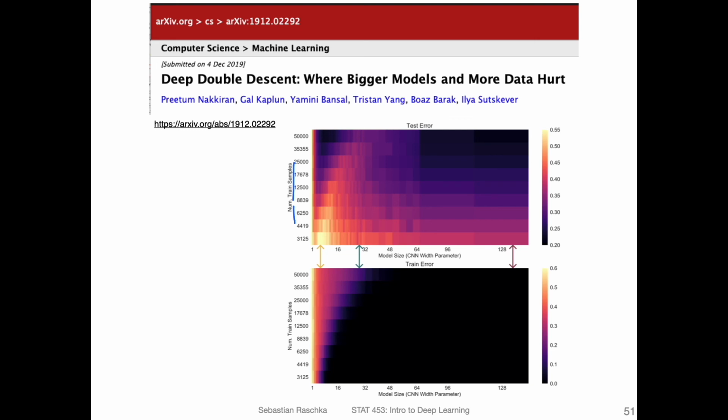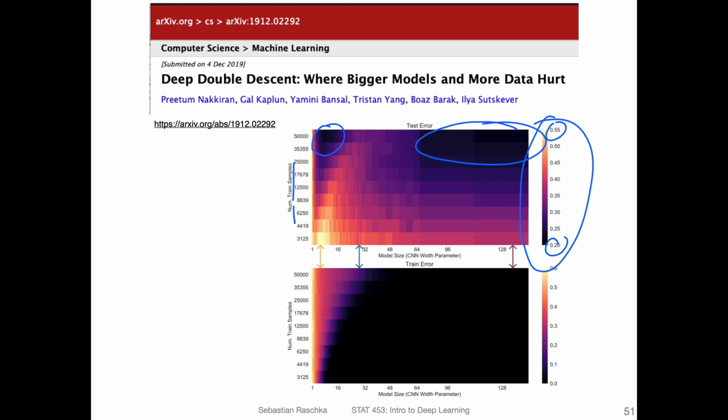The general trend is, if you have here the error from lowest to highest, you have the lowest error in this region here where you have a large model and a lot of data, or a small model and a large amount of data. But what is weird is here in between, if you have an intermediate model, more training set size or larger training sets are actually worse, or these models are worse compared to the small models and big models.